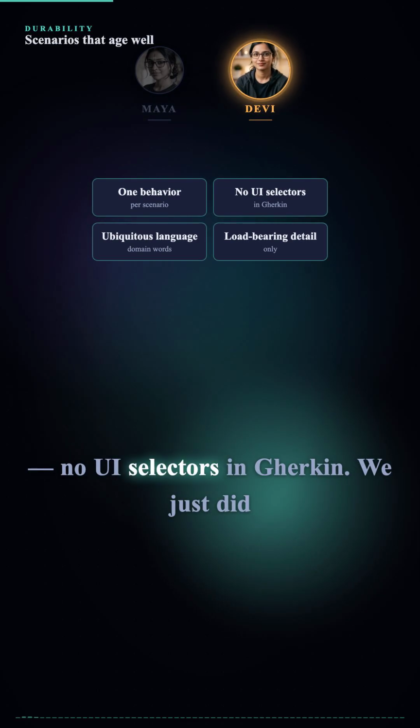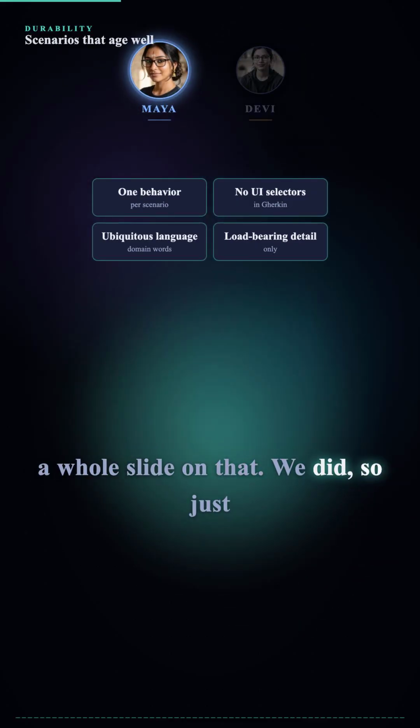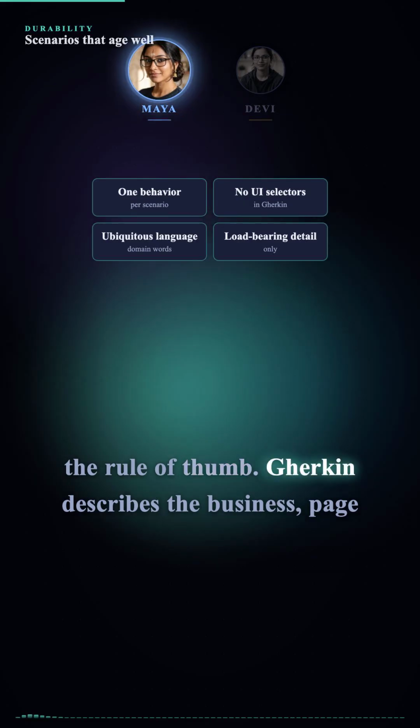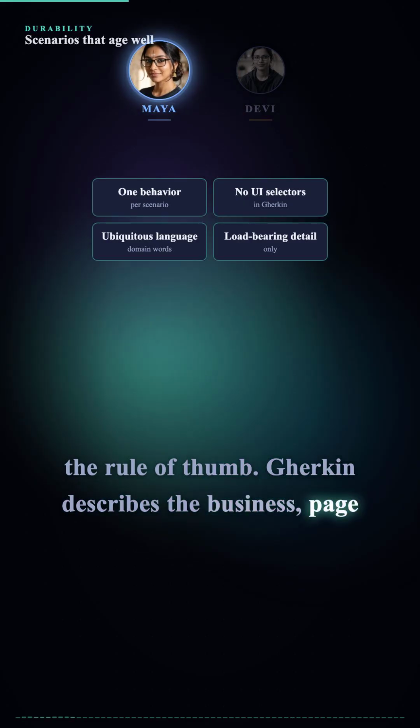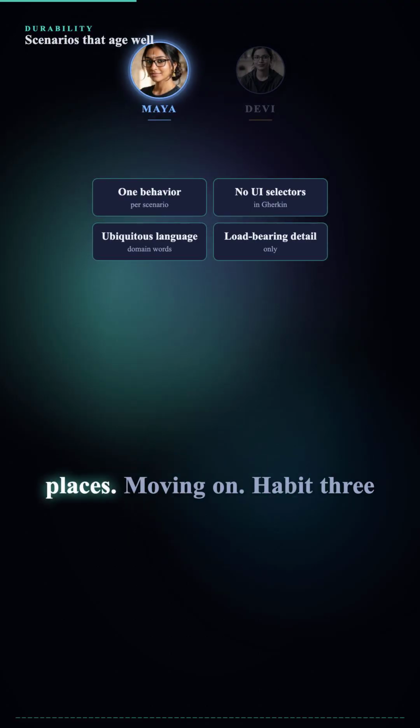No UI selectors in Gherkin. We just did a whole slide on that. We did. So just the rule of thumb: Gherkin describes the business. Page objects describe the DOM. And the two never trade places.